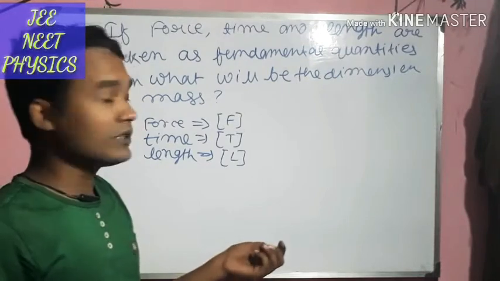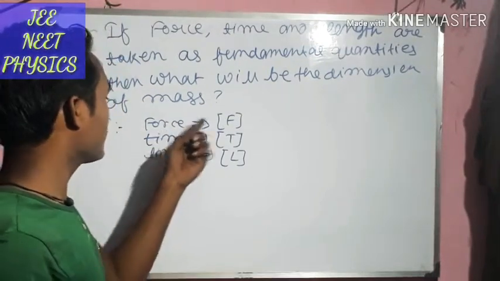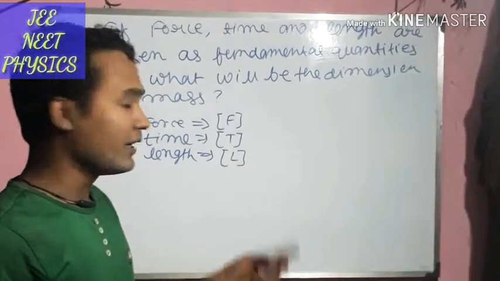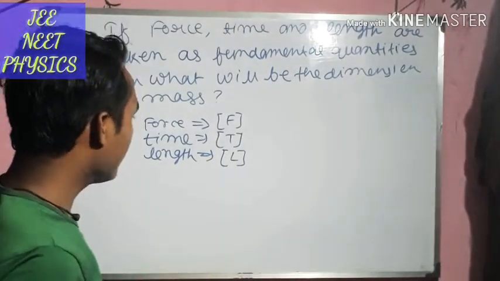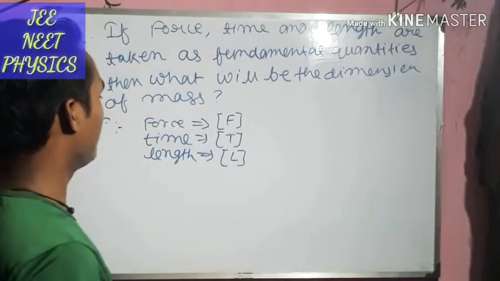So we introduce here the dimension of force as F. Force is taken as a fundamental quantity and mass here is not a fundamental quantity.